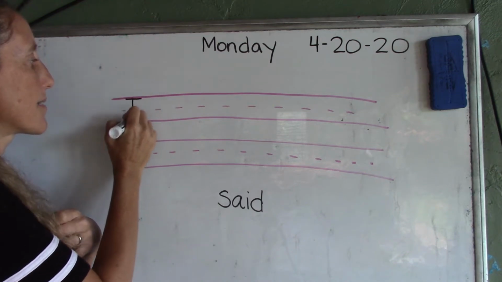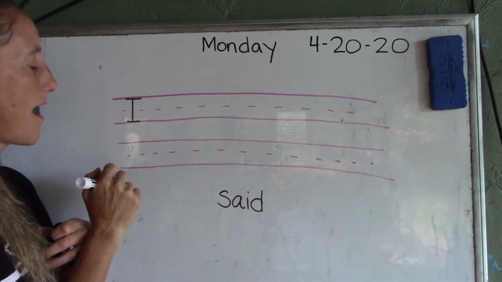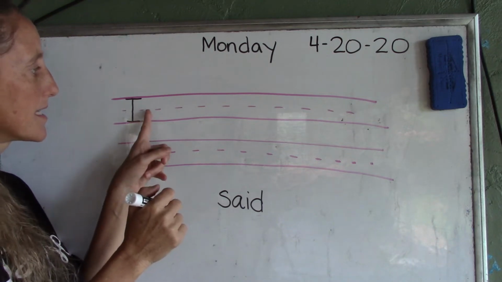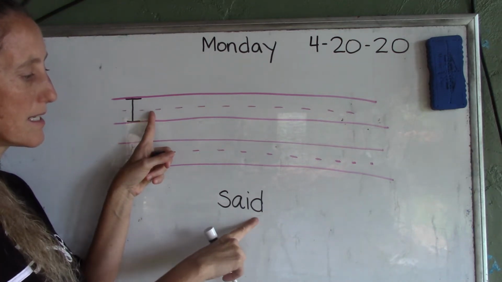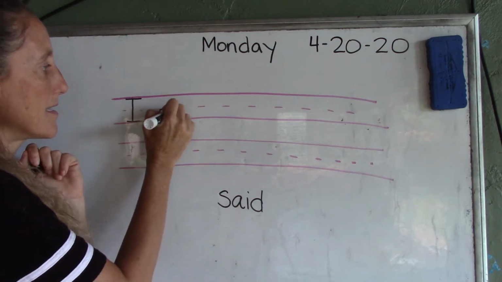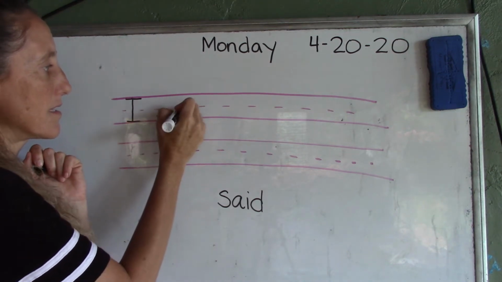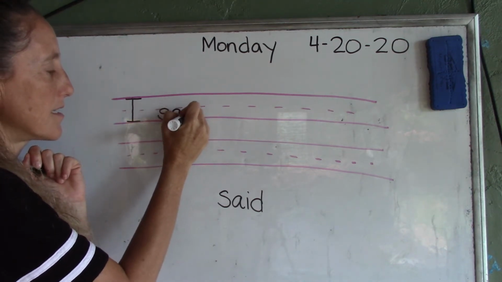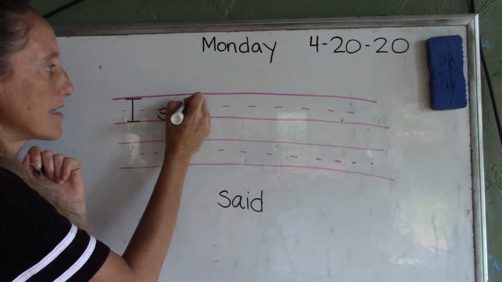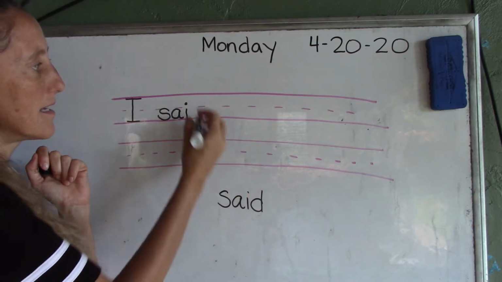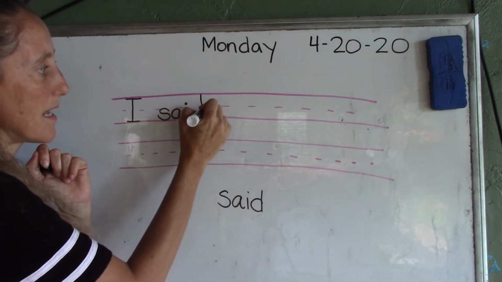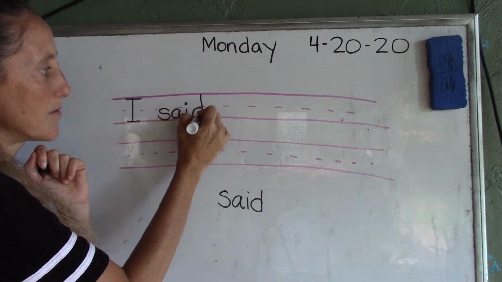Make sure it takes up the whole space. I, and then a space, and we're going to write said. S, remember these first three letters are underneath the dotted line, all lowercase, and D takes up the whole space, and remember which way the bubble goes for the D, okay?